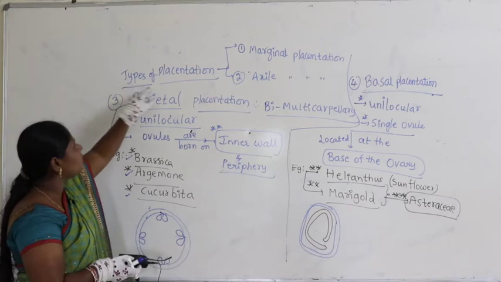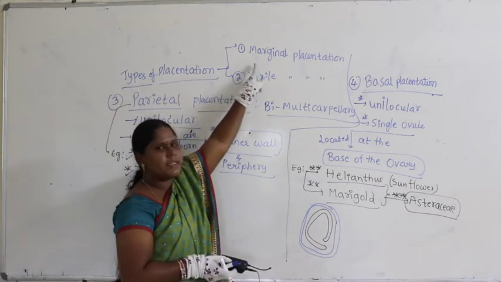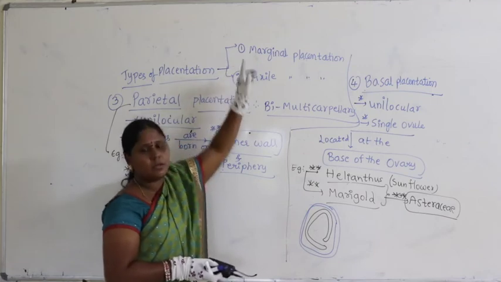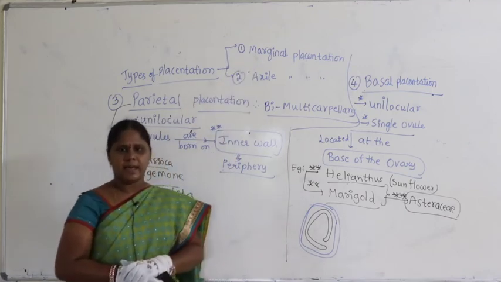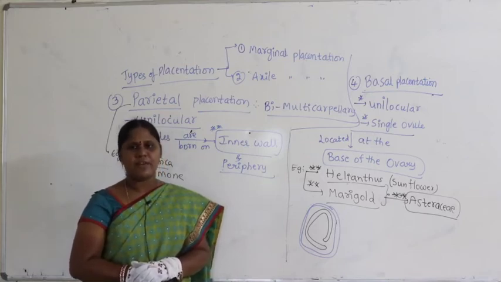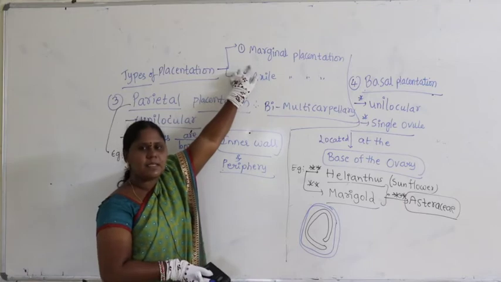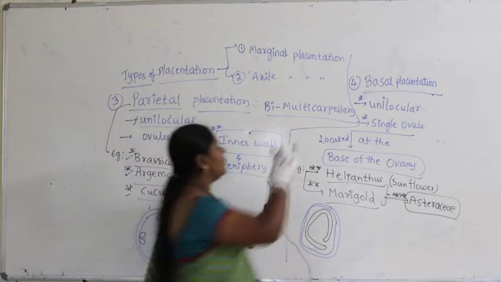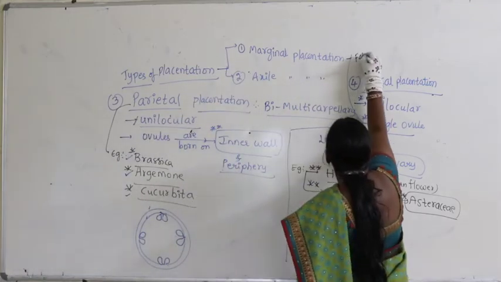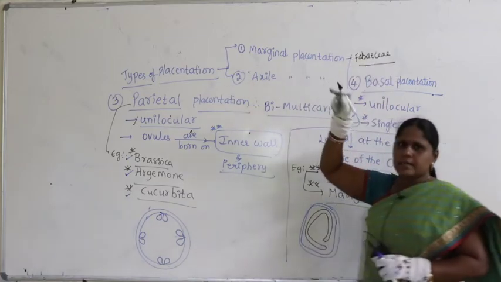Now, if you take types of placentation, in the last class we discussed marginal placentation. You know that Pisum sativum is an example, Dolichos beans, a characteristic feature of Fabaceae. So, we discussed marginal placentation, the example is Fabaceae. This we discussed in the last class.